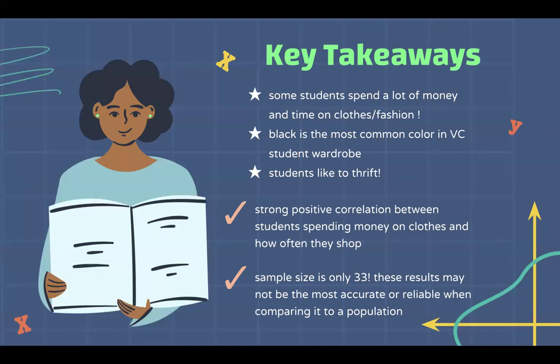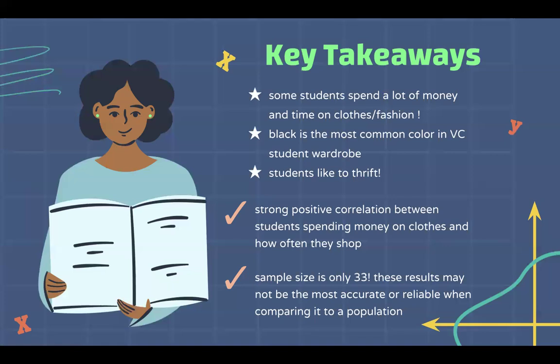And we also found out that many students like to thrift. I'm wondering if that's due to maybe trends and also maybe spending habits, since I did take a survey on Ventura College students, to be exact. Furthermore, there is a strong positive correlation between students spending money on clothes and how often they shop.